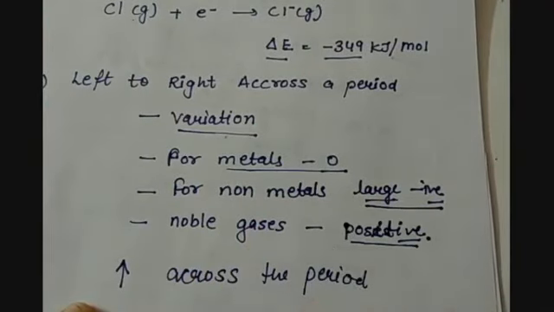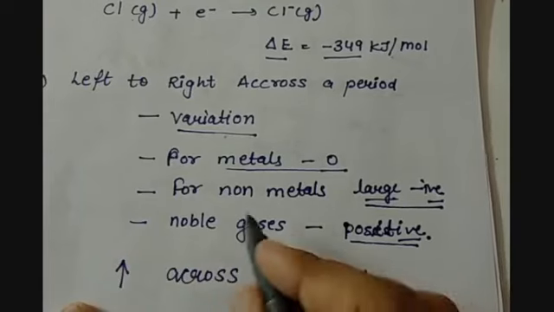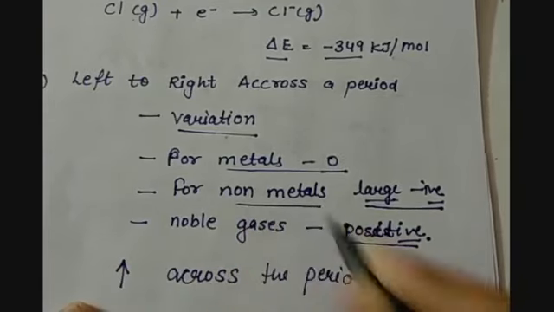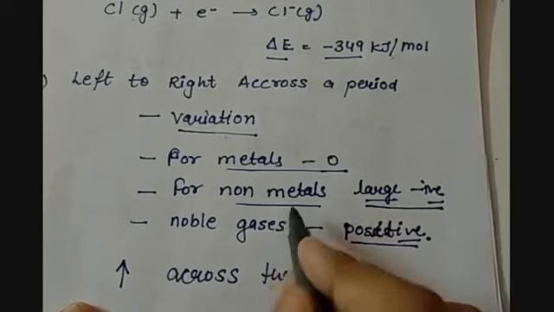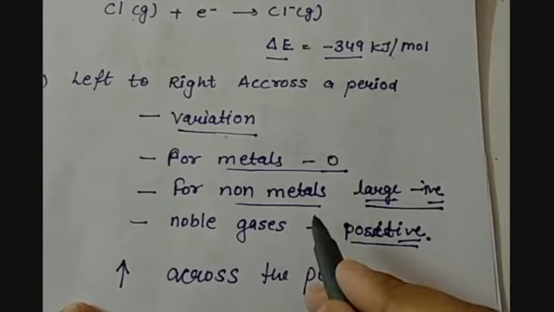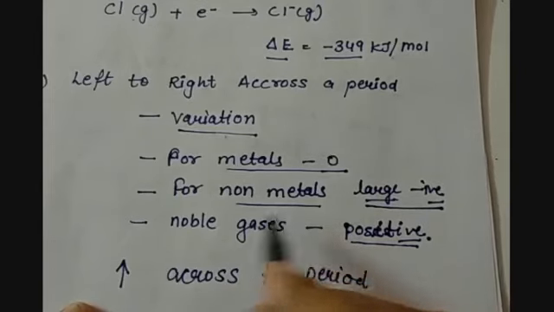But as we go from metals towards non-metals, non-metals have a high tendency to add electrons and complete their octet, attaining the noble gas configuration.